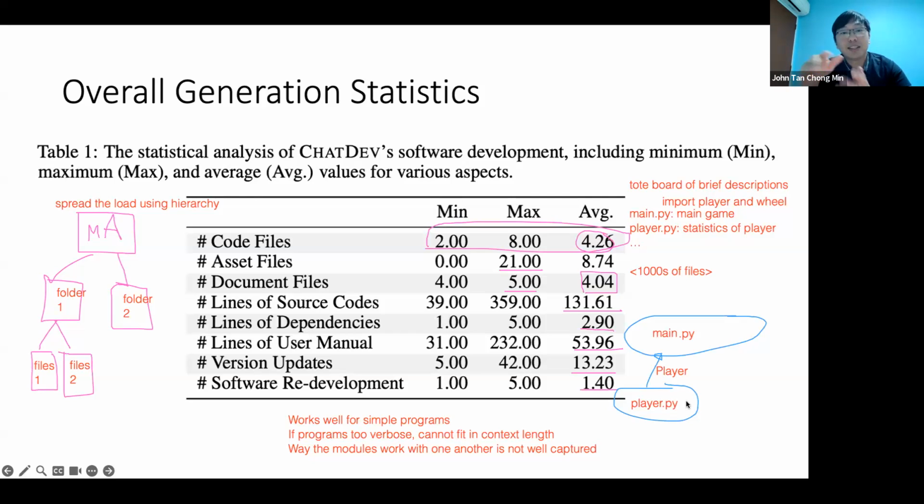So these are some of the things for larger projects. I think there will be problems using ChatDev because of all these things. So this again highlights that the role of a software engineer is not easy. Not only do you need to code well for one file, you also need to know how all your files link to one another. And that's what AI doesn't do very well right now. Okay, questions on this before I move on, or any comments you want to add?